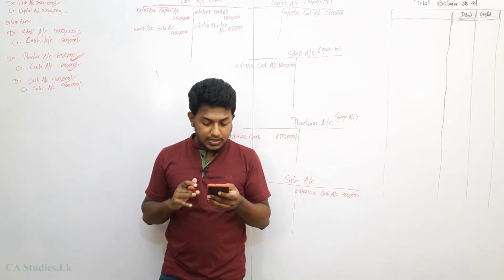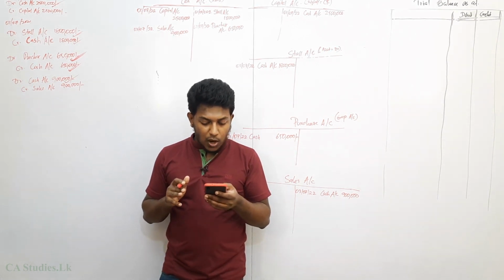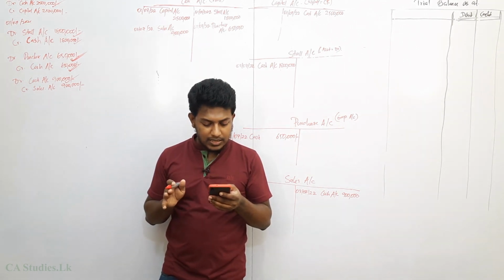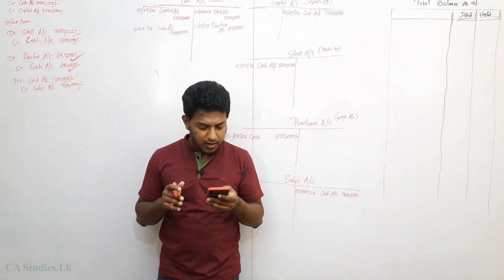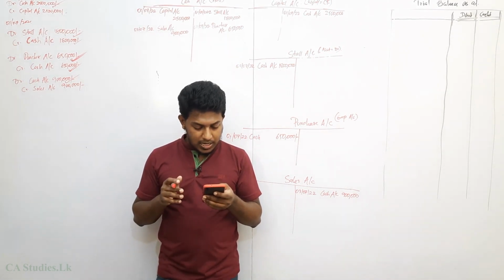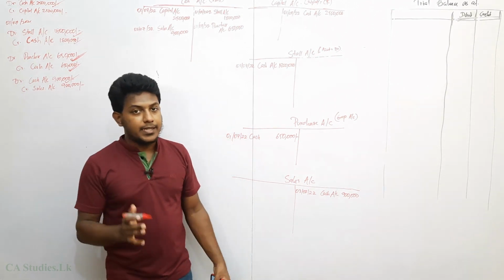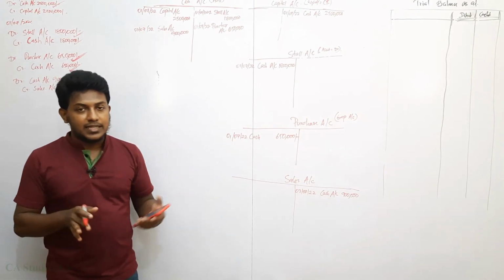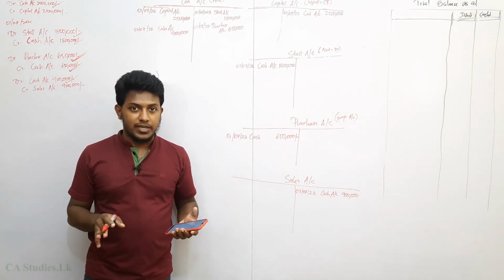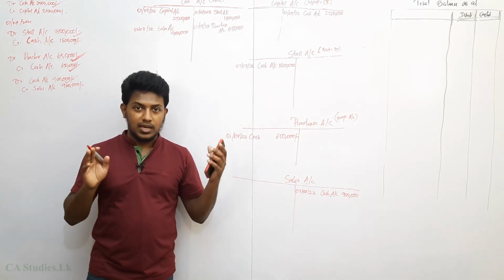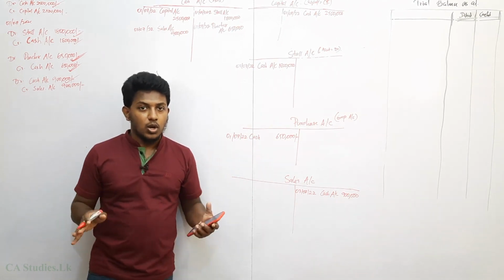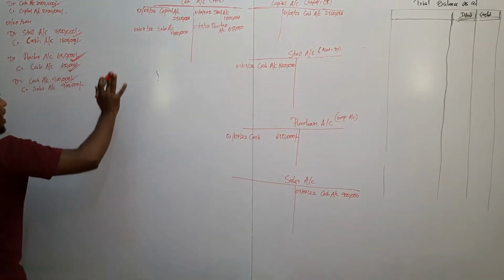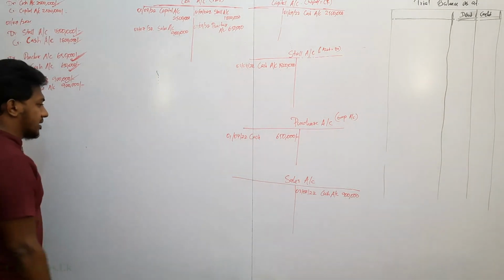Lisara decides to pay herself rupees 180,000 in wages. However, the rupees 180,000 is not an expense to be deducted in arriving at the figure of net profit. In other words, the net profit earned by the business is calculated as follows. Lisara was to take 180,000 from the company. If the owner takes money from the company, that cannot be an expense. That is called drawings, right? If the owner takes money from the company, it is called drawings. Now, she decided to take 180,000 cash from the company. That is the next transaction.